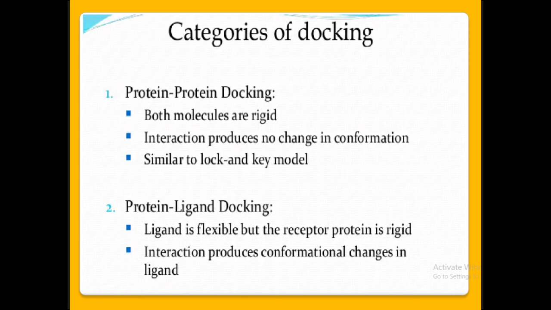The categories of molecular docking. In what way can molecular docking be categorized? Two categories are there. First one, protein-protein docking. That is the molecular docking done between two proteins. So here both the molecules are rigid protein molecules. There is no flexibility in the protein molecules. They are rigid.